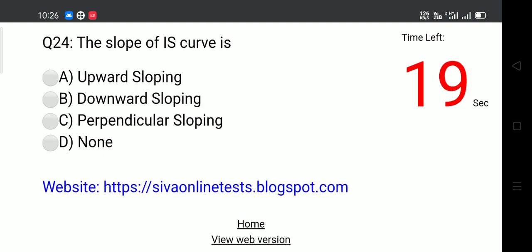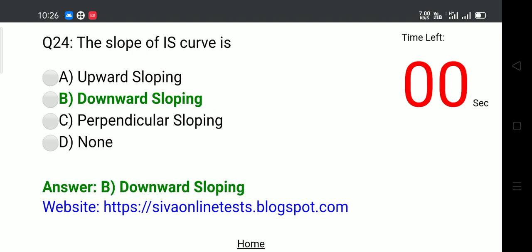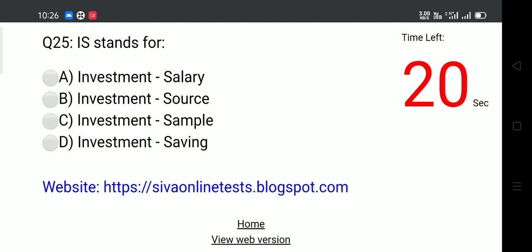Question 24. The slope of IS curve is? Options: A. Upward sloping, B. Downward sloping, C. Perpendicular sloping, D. None. Answer: B. Downward sloping.